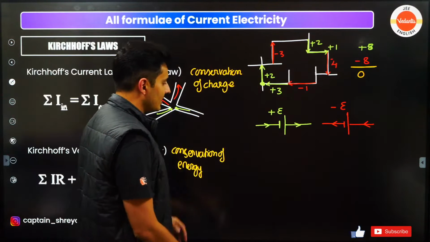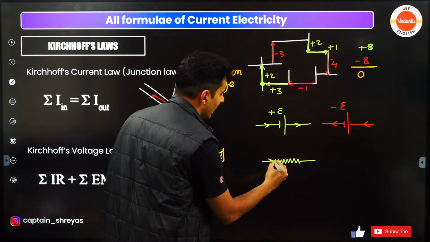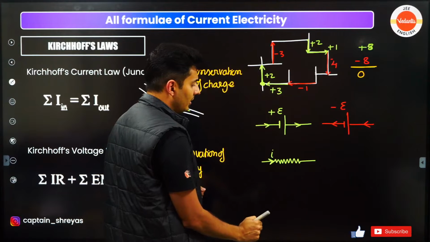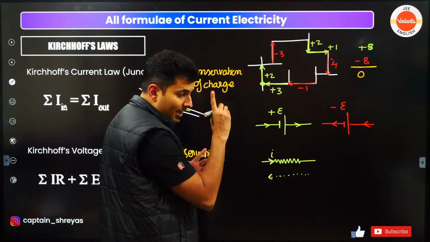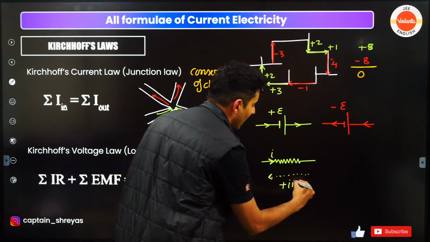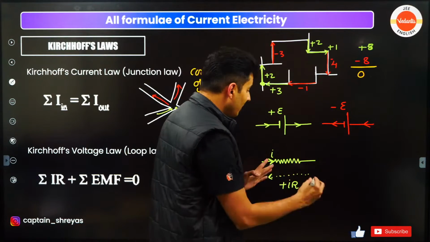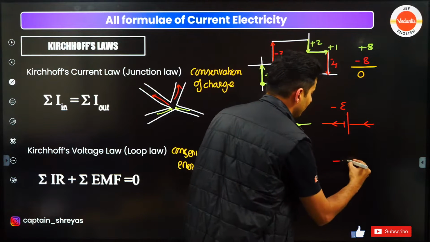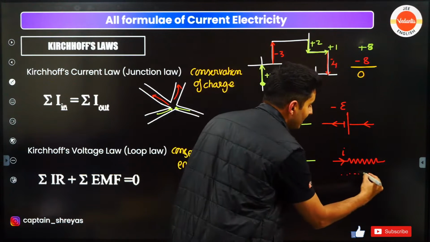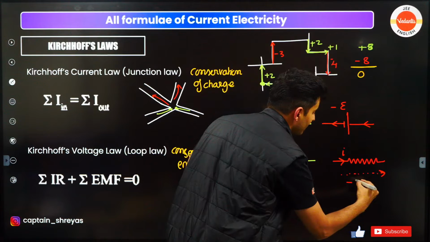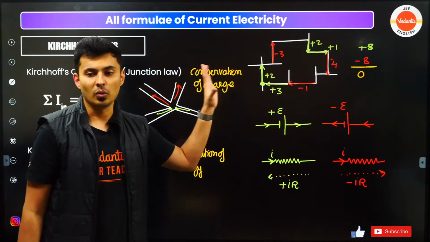Similarly, if you talk about resistances, this is the direction of the current. Here the current direction matters. If you travel in this direction, opposite to the current, very crucial, then it is +IR. If you travel, let's say this is the resistor and this is the current flowing through it, in the direction of current, then it is -IR, that means it drops. This is what the sign convention is, and you should know that.